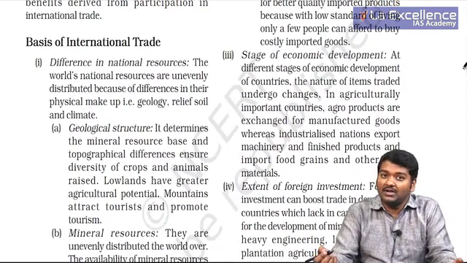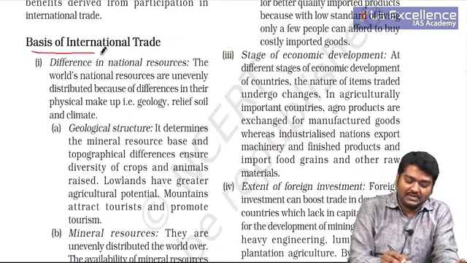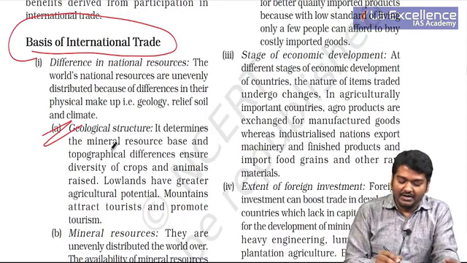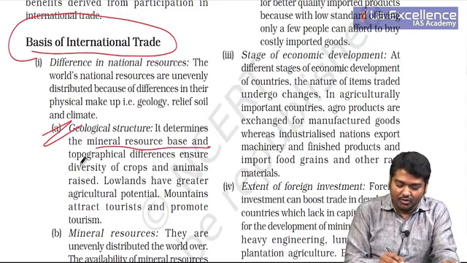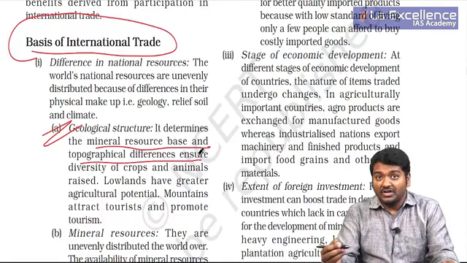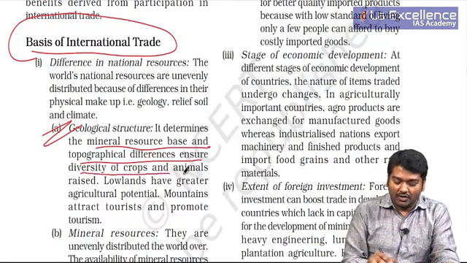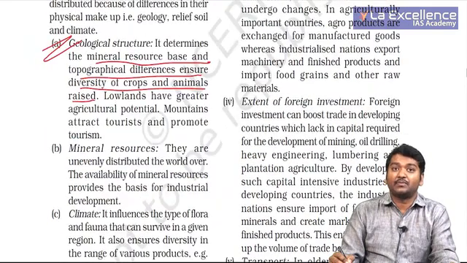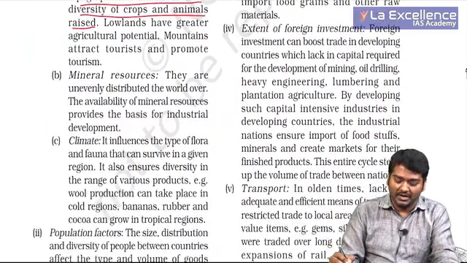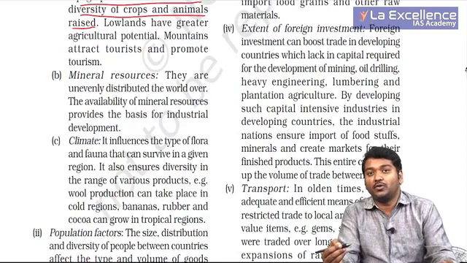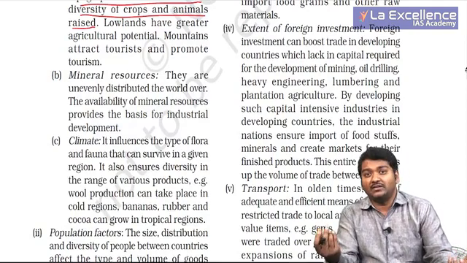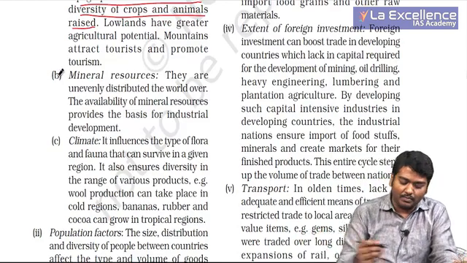Next important thing we need to observe is the basis of international trade. Geological structure matters a lot. It determines the mineral resource base and topographical differences, which ensure diversity of crops and animals raised, because geography determines whether it is mineral, soil, agriculture or anything. So some crops were grown in some areas and some were not grown. Spices in India, silk in China, all this was very important.